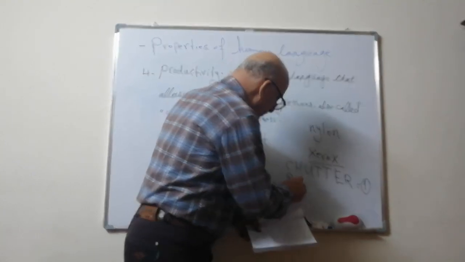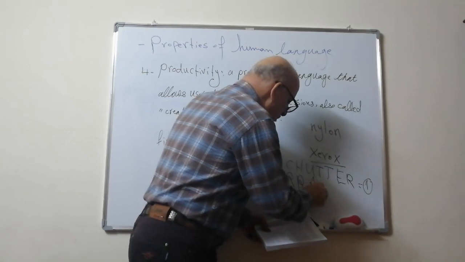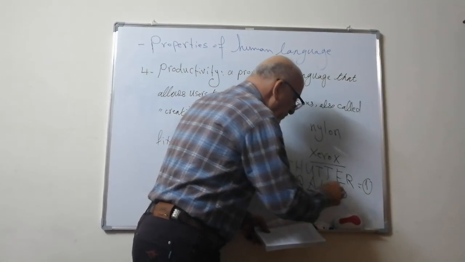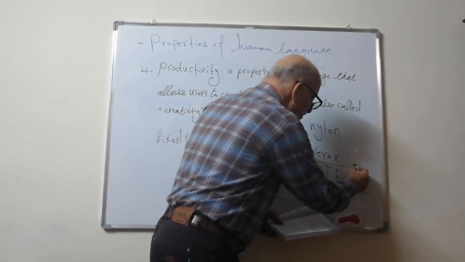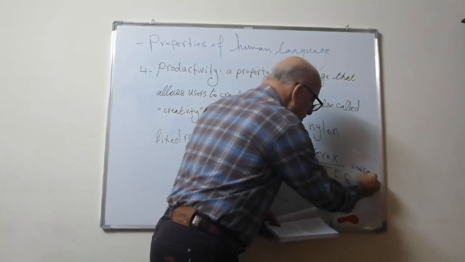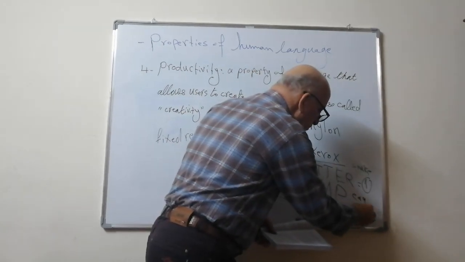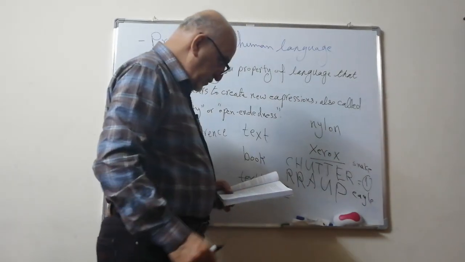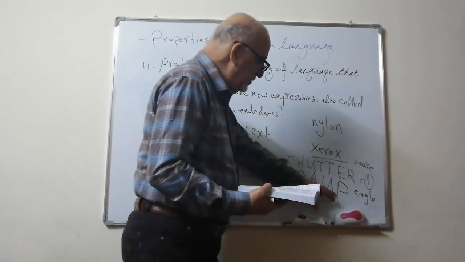Double R, A, U, and P. Here there is a snake, and this one is when they see an eagle. When they see an eagle, they produce rap.